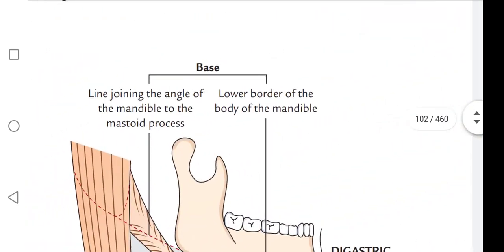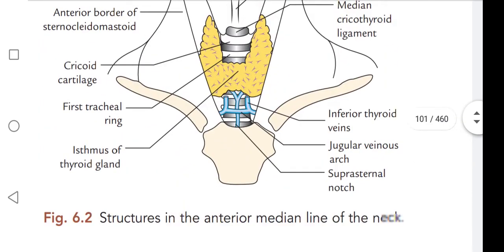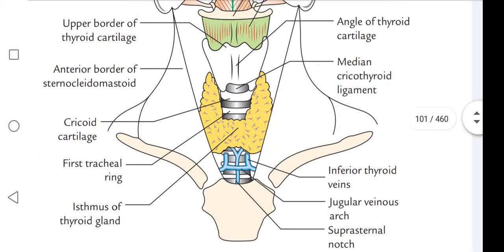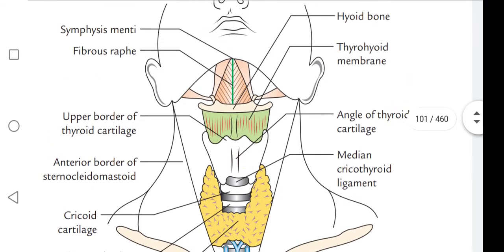Coming to the figure once again, just see the parts. It's a conclusion, guys. Symphysis menti. Fibrous raphe, this green line. Hyoid bone.